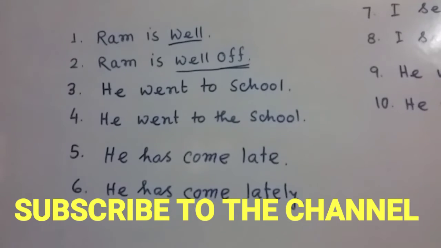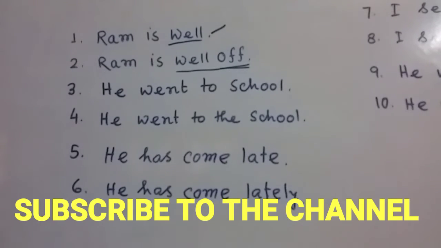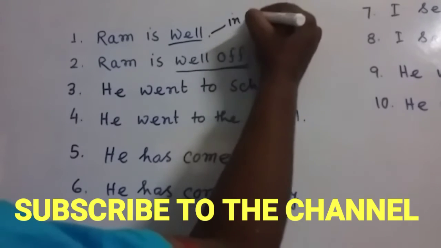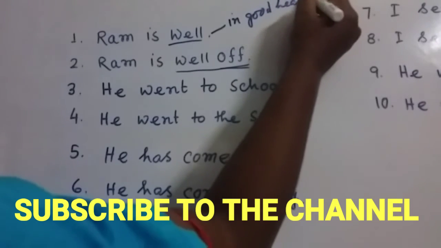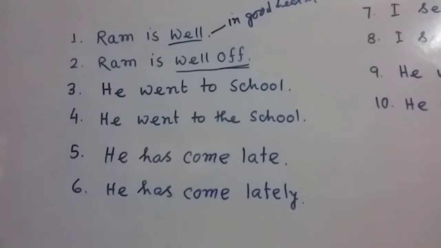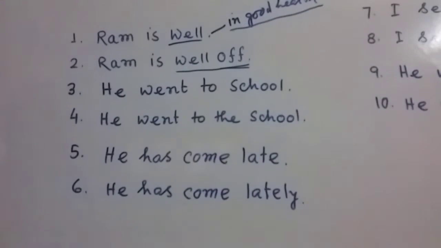Here "well" means Ram is in good health. That means right now Ram is not having any problem related to his health. Here the term "well" means good health.